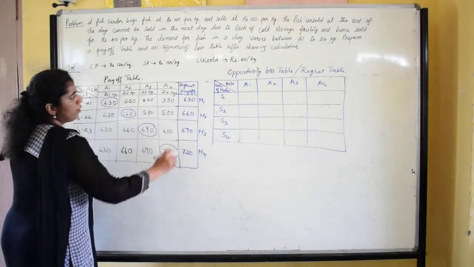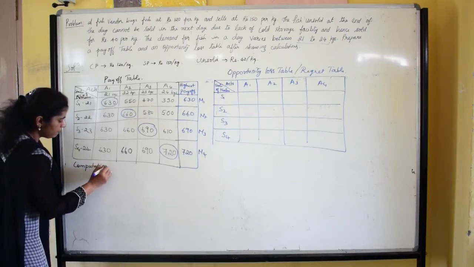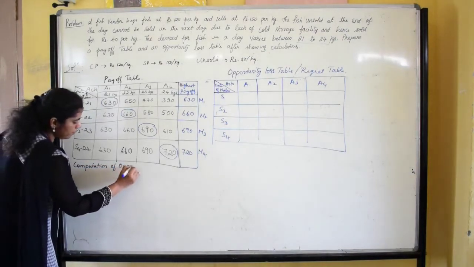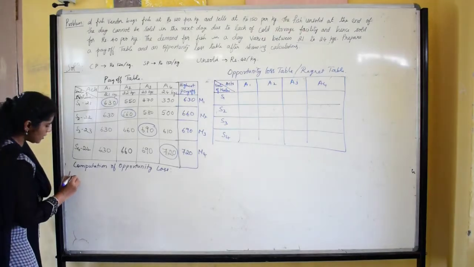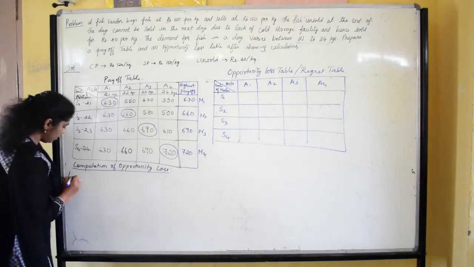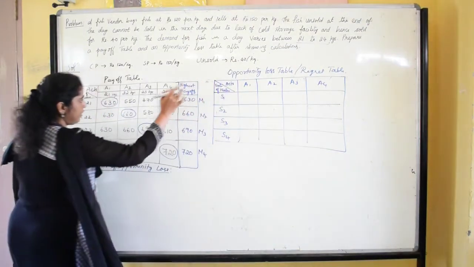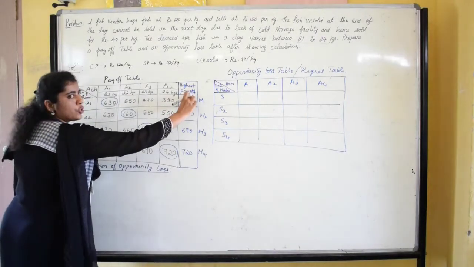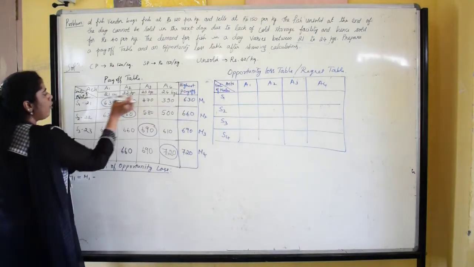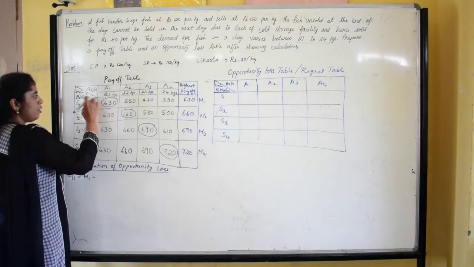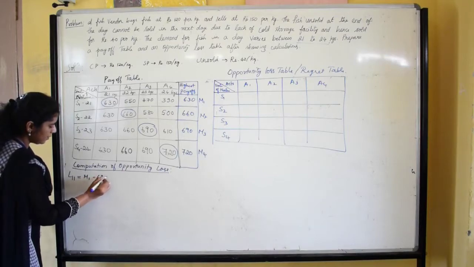So here to calculate opportunity loss or regret value, computation of opportunity loss, that is loss at first row first column. So loss at first row first column will be the maximum payoff of first row, that is 630, M1, minus the payoff value of first row first column, it is 630 minus 630.